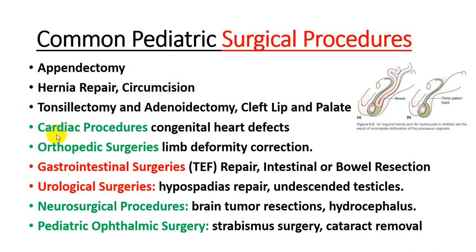Then if we talk about cardiac surgery, it is performed for congenital heart disease like tetralogy of Fallot, ASD, VSD. Then orthopedic surgeries are performed like limb deformity correction, club foot correction. So these are some types of surgeries. Gastrointestinal surgeries include tracheoesophageal fistula repair or intestinal or bowel resection. Urological surgeries for hypospadias repair or undescended testes. Neurosurgical surgeries like brain tumor surgeries or hydrocephalus. Next, let's talk about ophthalmic surgery for strabismus or cataract removal.